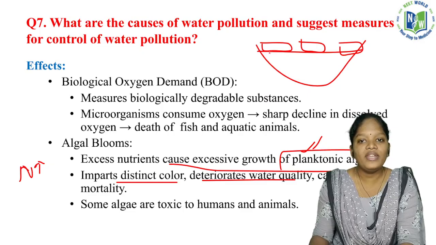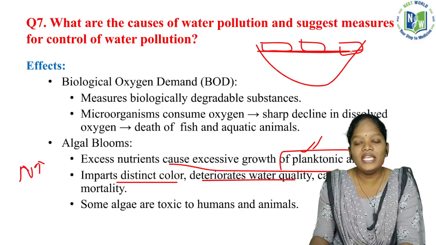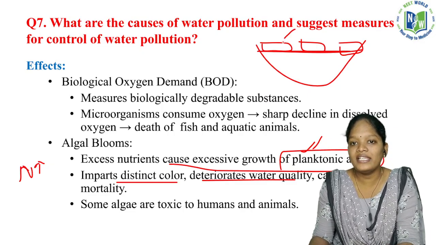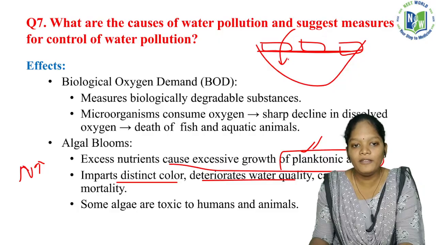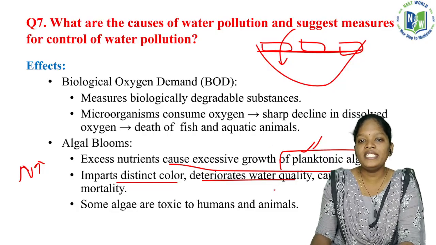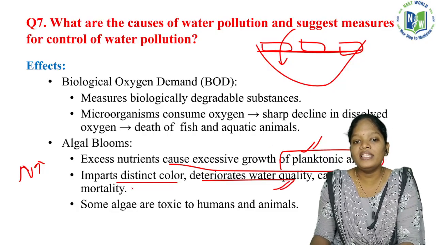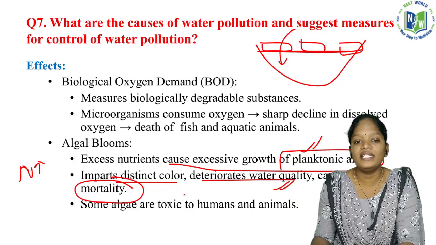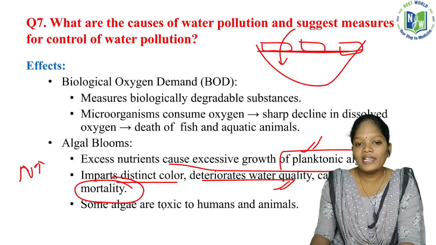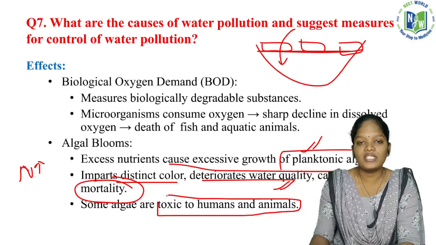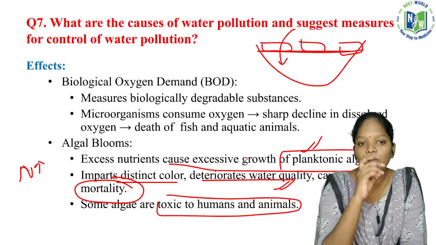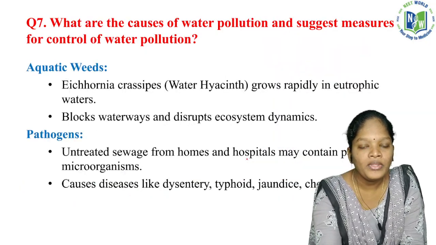Whenever the surface of the water body is covered by this algae, the sunlight can't penetrate within it properly. So that is what deteriorates the water quality. This leads to fish mortality. Some algae are toxic to humans as well as animals. So this is an important thing. So this is what algal blooms are.